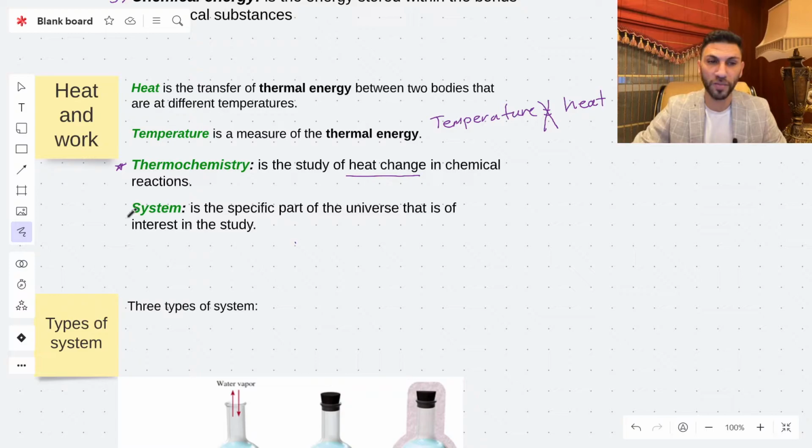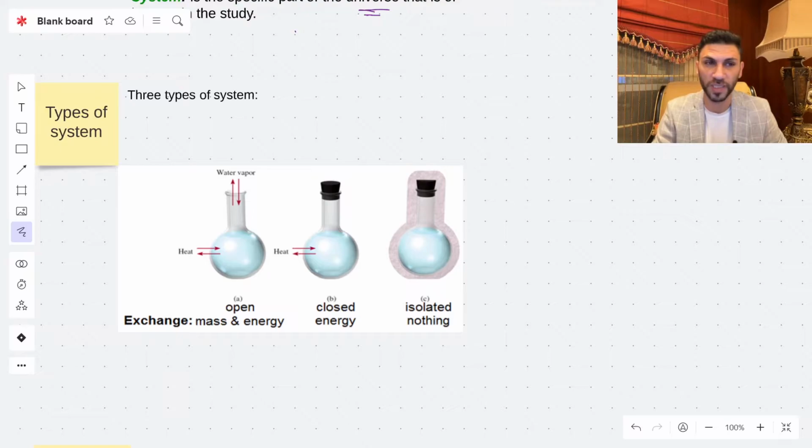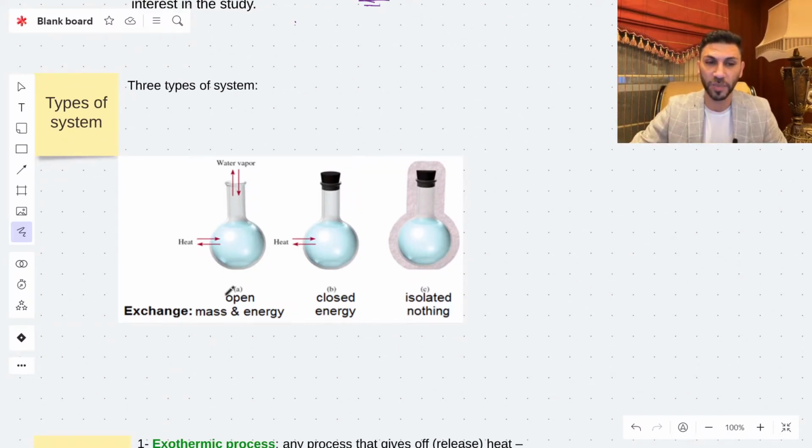We also have this definition, which is the system, which is the specific part of the universe that is of interest in the study, usually where the chemical reaction occurs. Could be in a beaker, could be in a flask. We call it the system. And we have 3 types of the systems. The first type is the open system. As you can see here, it's open.